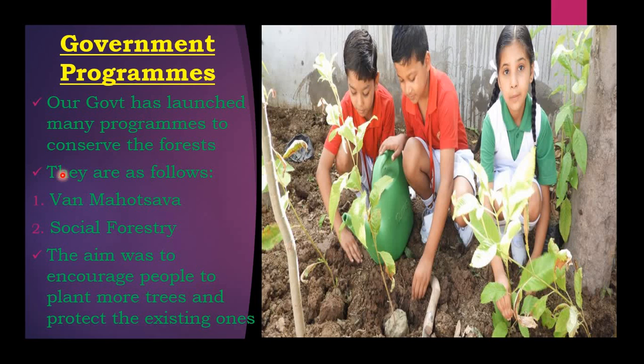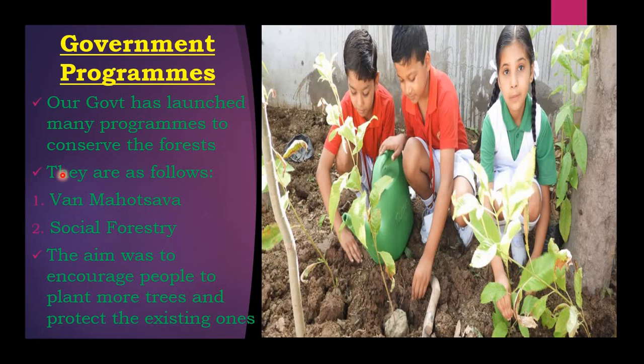Then we studied the types of vegetation. There are five types of vegetation. The first one was evergreen forest. The second one was deciduous forest. Third is coniferous forest. Fourth, thorn forest. And fifth is tidal forest. So there are five types of forest we studied: the evergreen forest, deciduous forest, coniferous forest, thorn forest, and tidal forest.